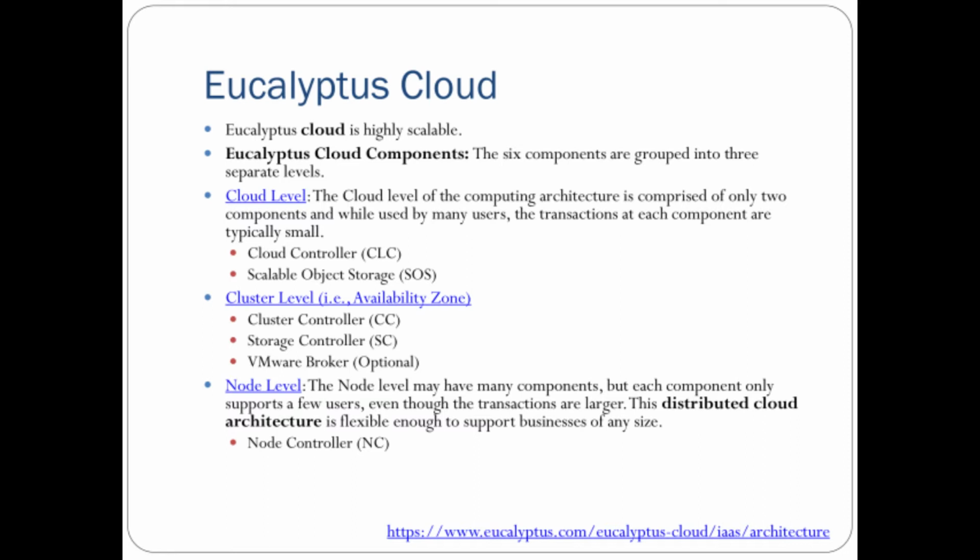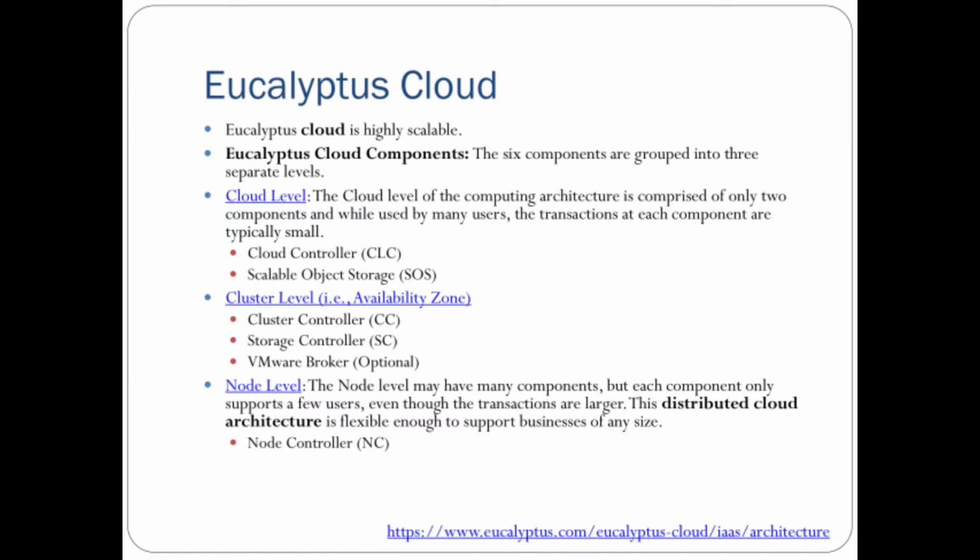Those three layers are cloud level, cluster level, and node level. Cloud level has two different components: cloud controller and scalable object storage. Then cluster level has cluster controller, storage controller, and VMware broker, which is optional. And node level has a node controller. So we'll look at them one by one. We'll begin with the description of cloud level.